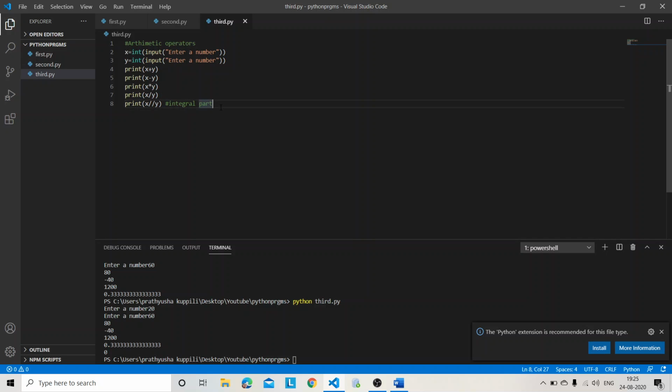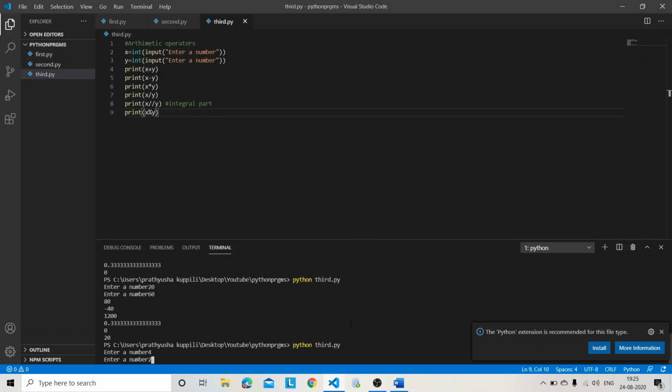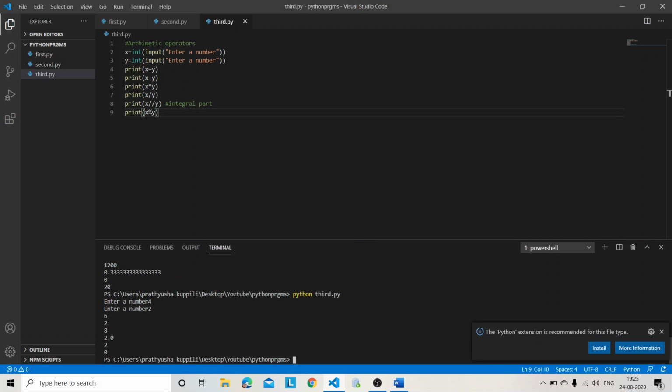Next one, remainder, percentage. It gives the remainder of the division. For example, if we take 4 and 2, see, the remainder is 0. Now I need power, x power y.